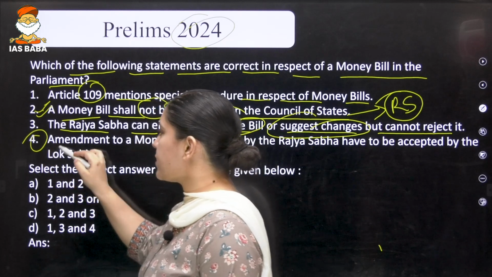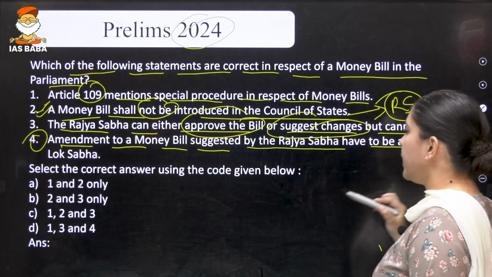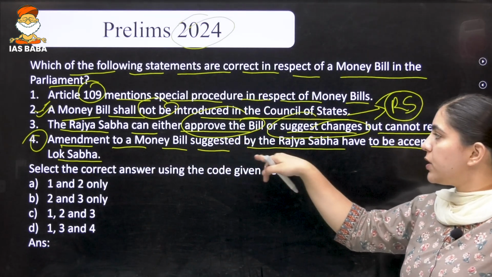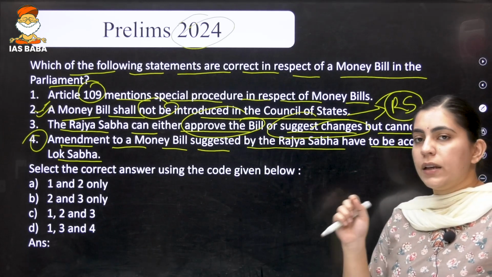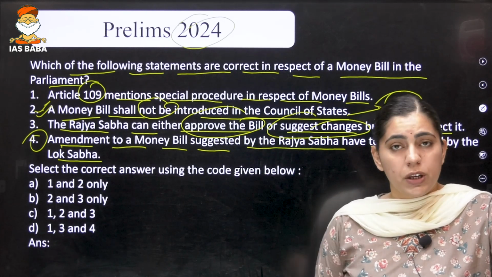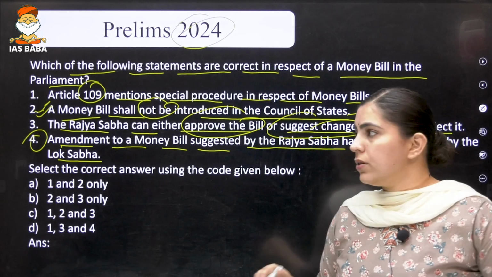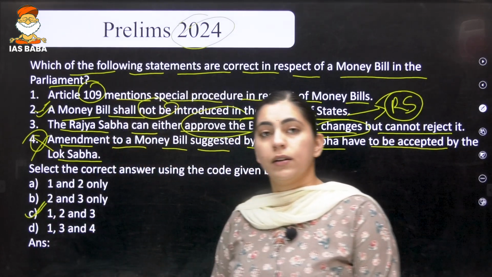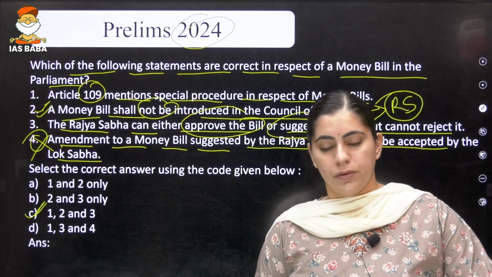The fourth statement says that amendments to a money bill suggested by Rajya Sabha have to be accepted by the Lok Sabha. Lok Sabha is not bound to act on the advice tendered by the Rajya Sabha. Lok Sabha may accept the amendment or may not accept it. So this statement is incorrect. Our correct option is C, that is, the 1st, 2nd and 3rd statements are correct.